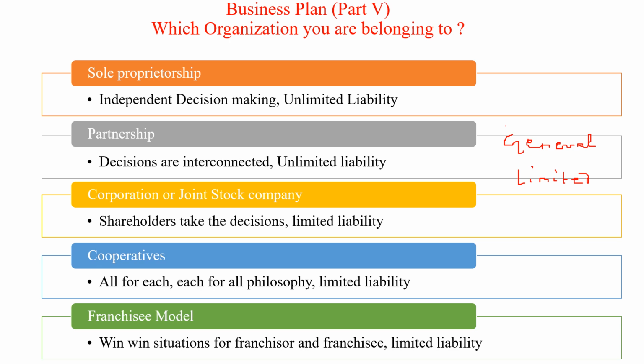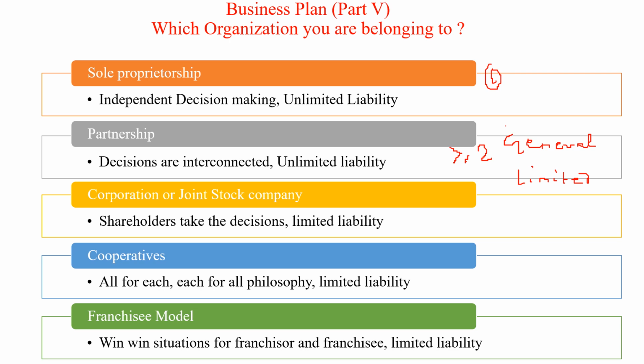Because in the sole proprietorship there is only one member, and in the partnership you can find two or more members, but their numbers are very limited, so it is very difficult to get the investment or the fund to run the business.